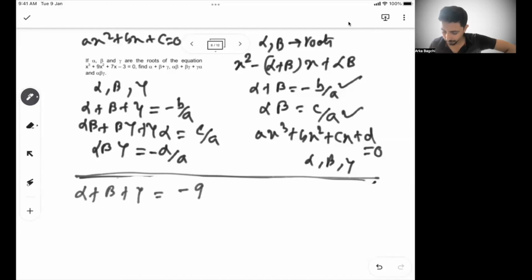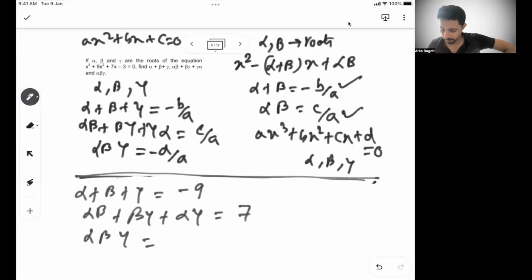So minus 9. Alpha beta plus beta gamma plus alpha gamma has to be c by a. C is 7. So 7. And alpha beta gamma has to be minus d by a, or minus of minus 3 by 1, or 3. So these are the three values. Yeah, this is a very important understanding.